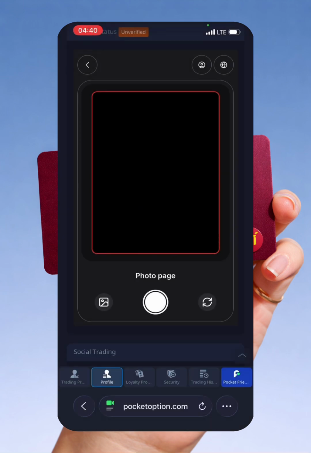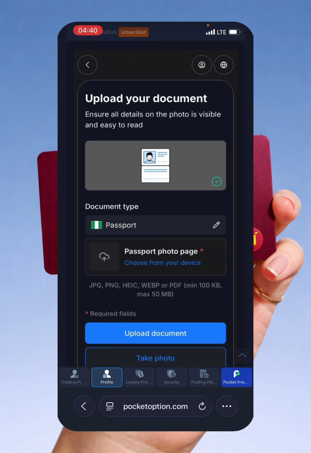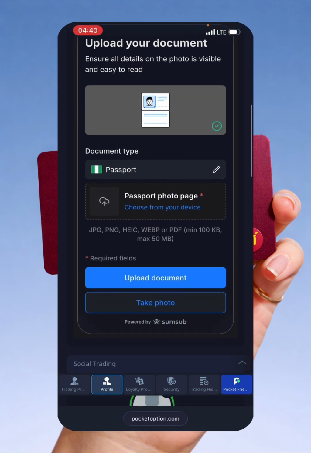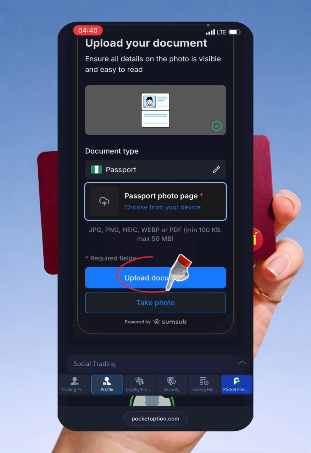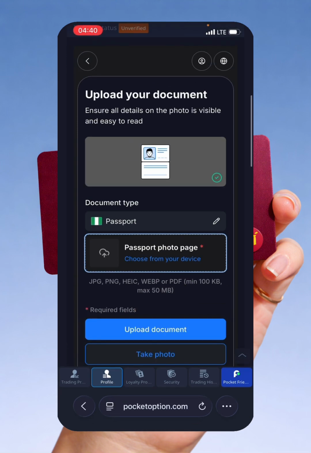So you can see I can either directly take the photo of my ID, or I can click on my gallery and choose from my device. You guys should know this. This is really simple. You can click on your photo library, take a photo, or choose a file. And then once you do that, you upload documents. Easy peasy. And then you wait for your account to get verified.